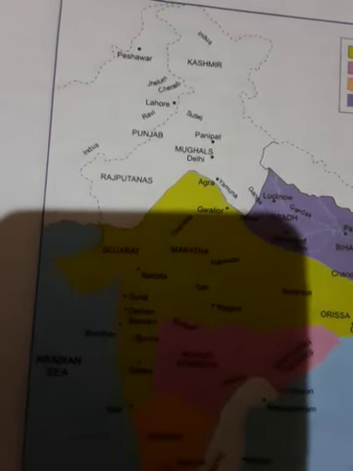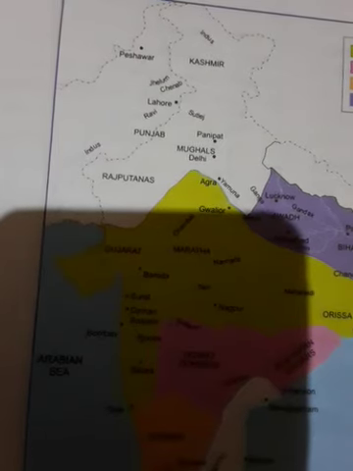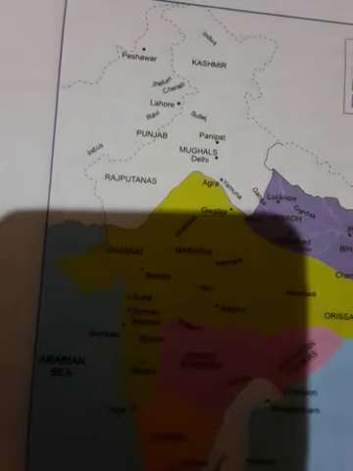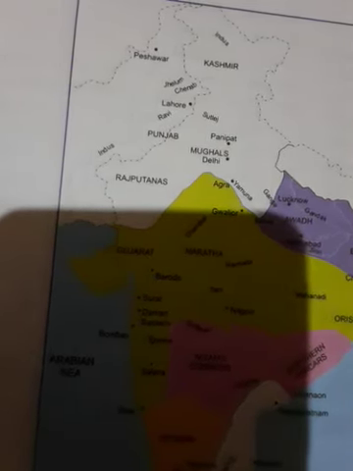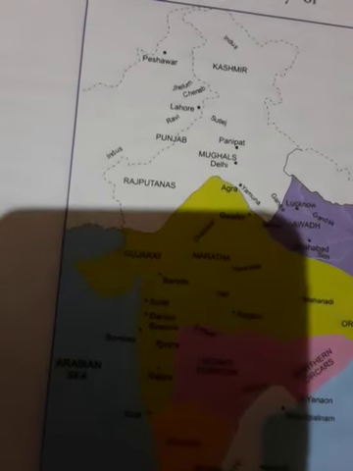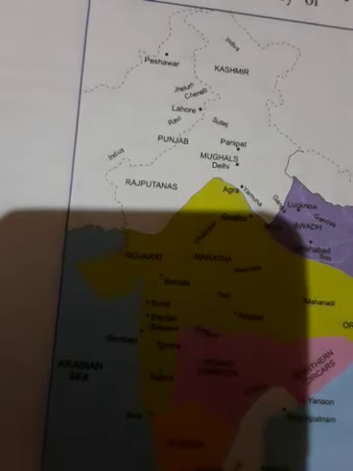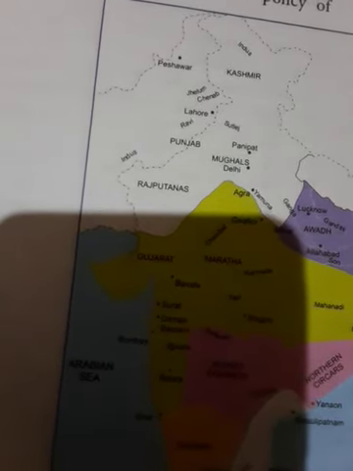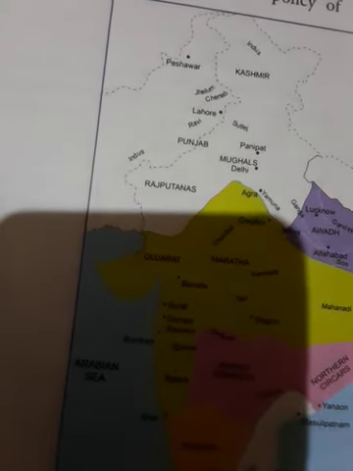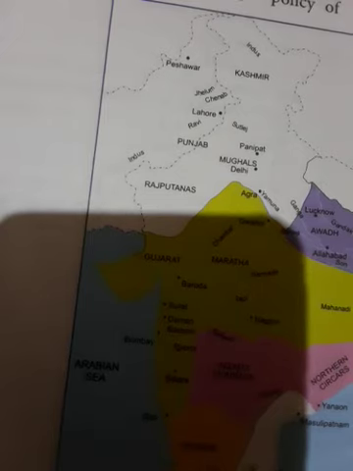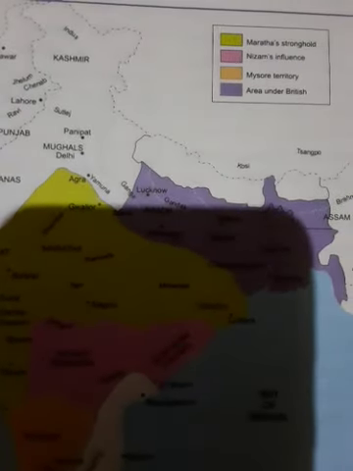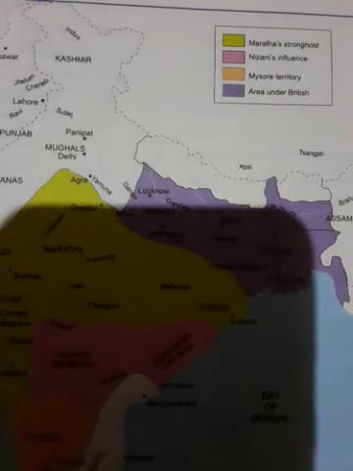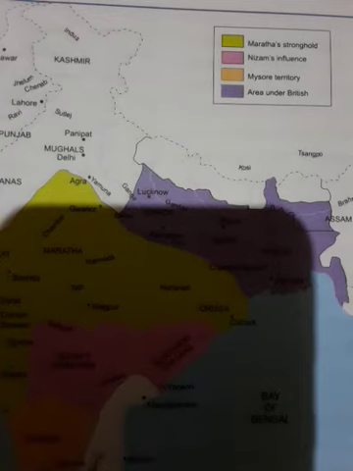Impact of subsidiary alliance. The subsidiary alliance was very advantageous for the British. Territories of the Indian rulers could be taken away at any point of time by the British, either to maintain British troops or under any other pretext. Thus, the British Empire was able to expand in India without war.